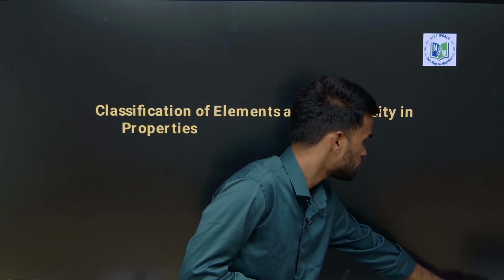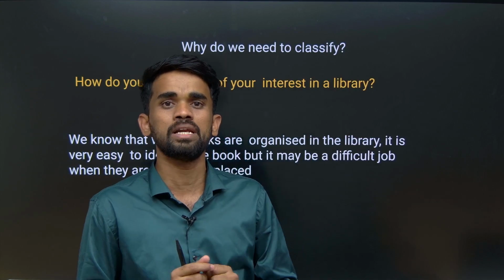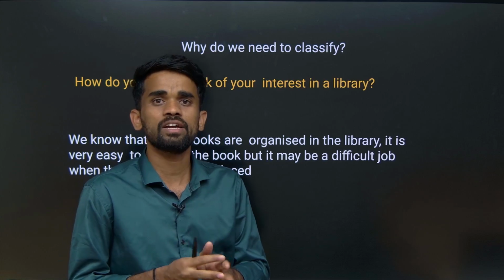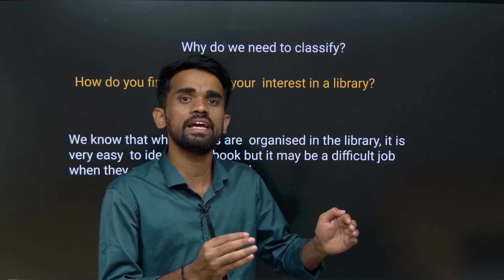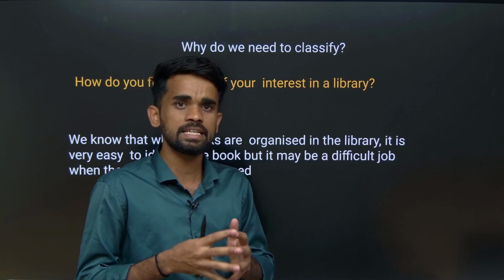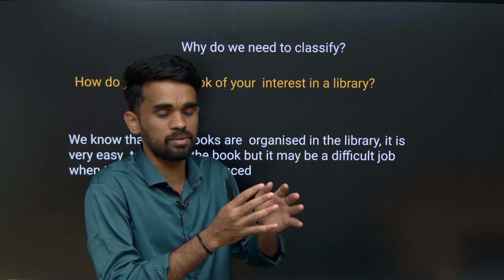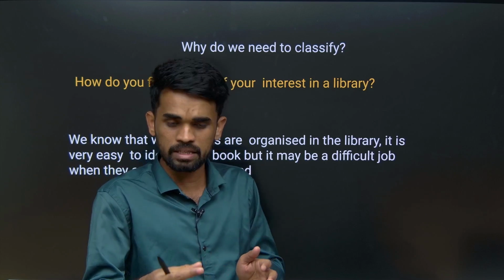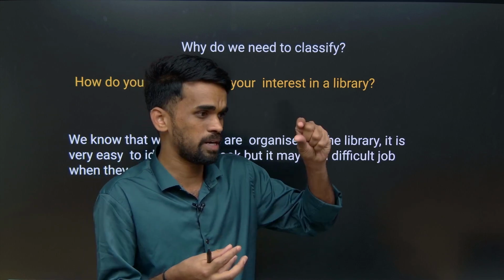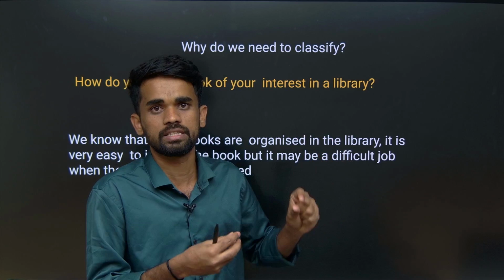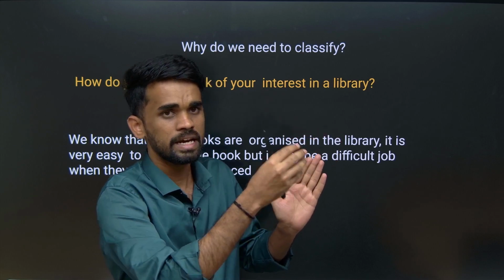At present we know there are 118 elements in the periodic table, but at the early stage there were only a few elements known. Later, through discoveries, we now have 118 elements, right? At the early stage, different scientists came to arrange these elements in different manners, because it is very hard to remember these 118 elements and exactly what each element's character is. If we classify them based on their properties, it is easy to remember.